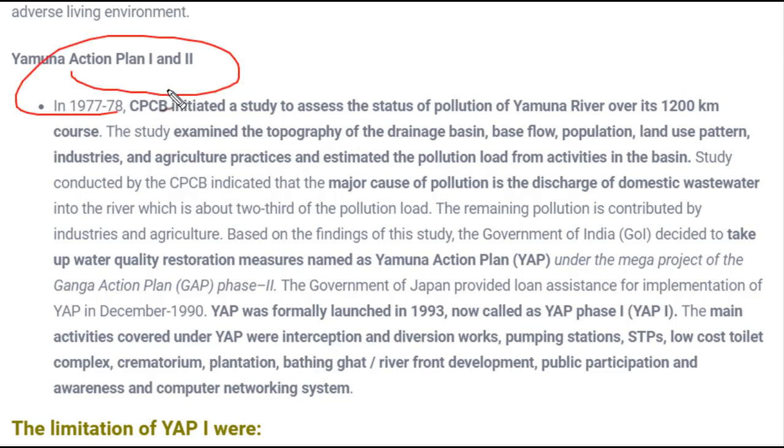Fine. And for this Yamuna Action Plan, the government of Japan provided a loan for India. And how much loan was given to India? I guess the amount was written somewhere over here, just a minute, it's gone.